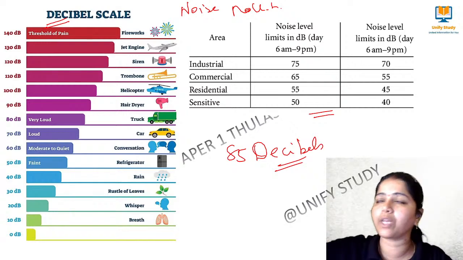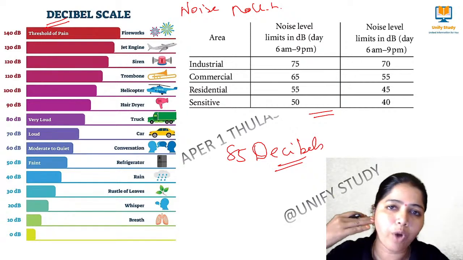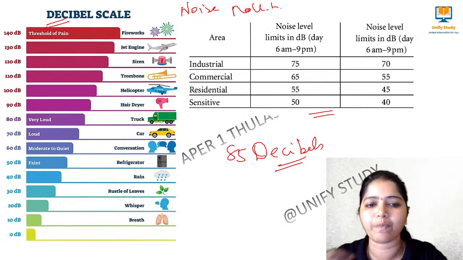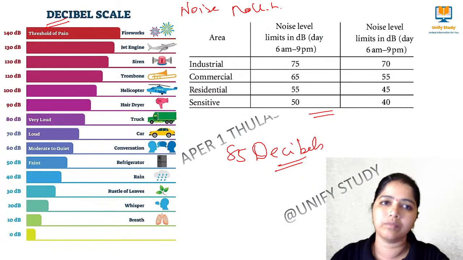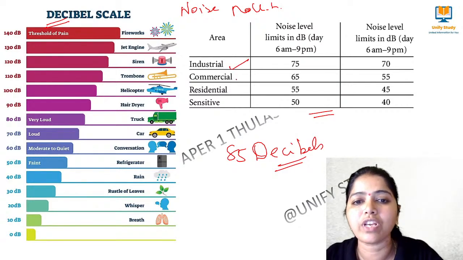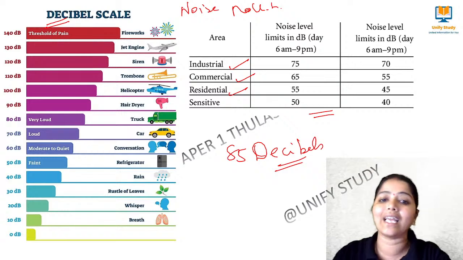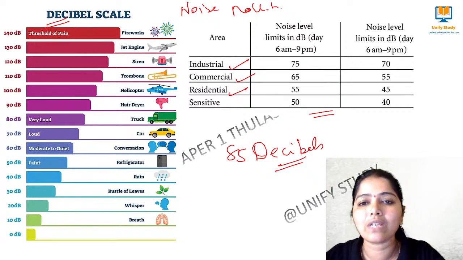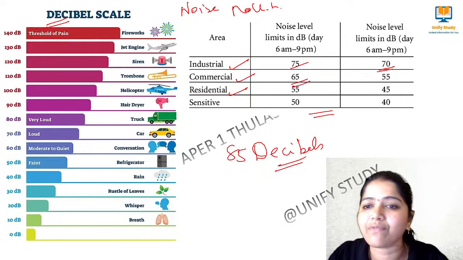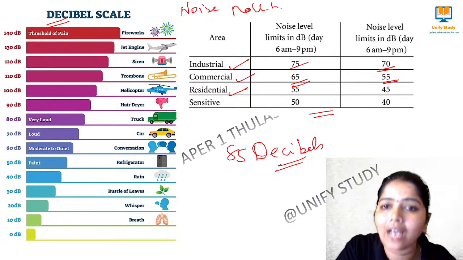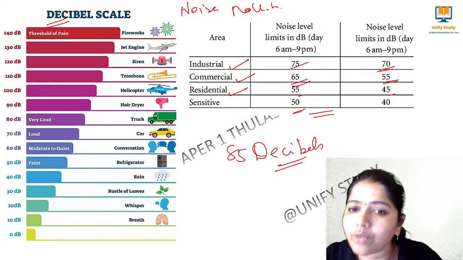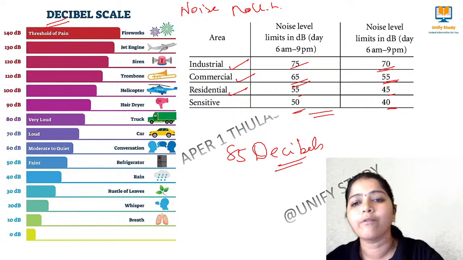Over a period of time when we listen, ear problems can come. These are the ranges given for each event with respect to decibels. Here are the limits for industrial, commercial, residential and silent or sensitive areas. Industrial area: in the daytime it should be 75, at night 70. Commercial area: 65 in the day, 55 at night. Residential area: 55 in the daytime, 45 at night. Silent area: 50 in the day, above that 40 at night.